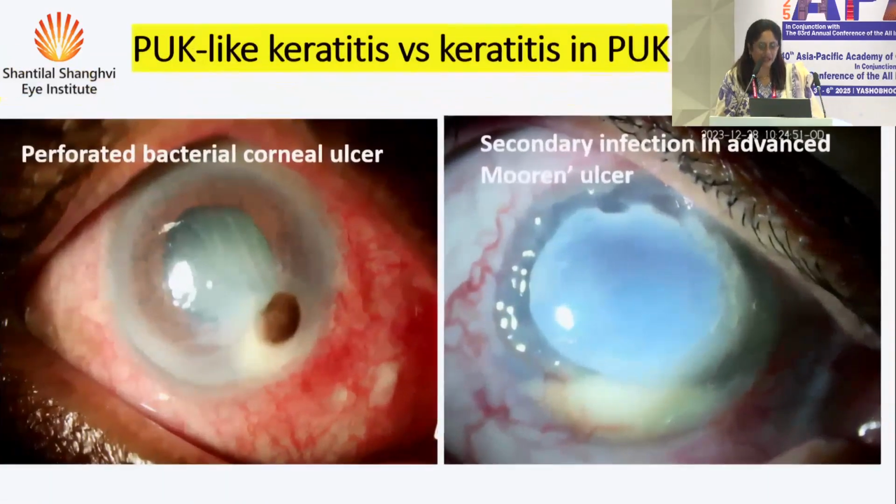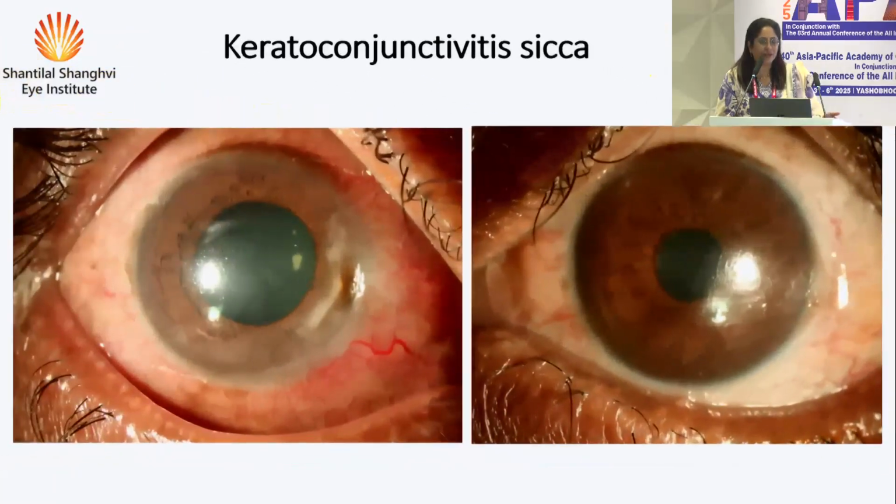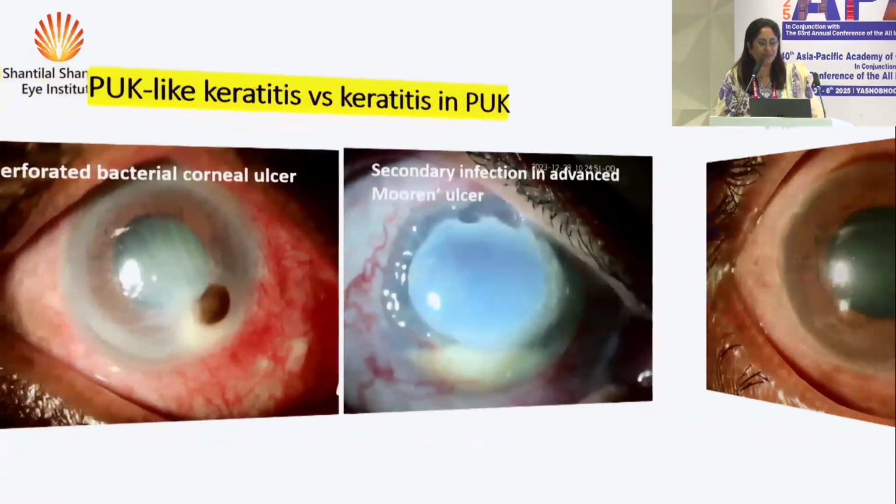this does not happen in a classic PUK. This is another case which was actually referred as PUK, but this is actually bacterial keratitis. There's no way to know just looking at it. You need to go sequentially in the patient's history. The patient had an acute infection, was on antibiotics, so there's no hypopyon now, it's resolving. But bacteria proliferate very fast, causing a lot of destruction, and so the patient presented with a perforated corneal ulcer. Only thing, it was in the periphery and therefore labeled as PUK.